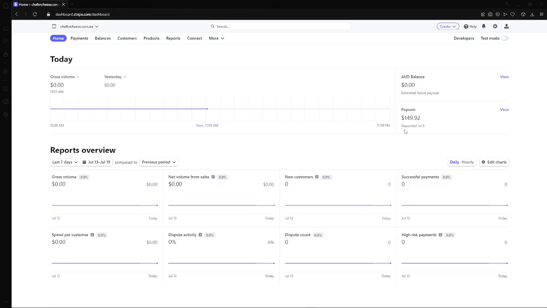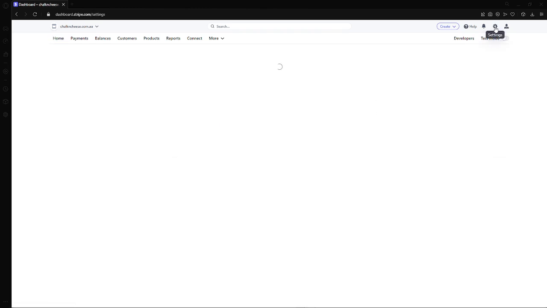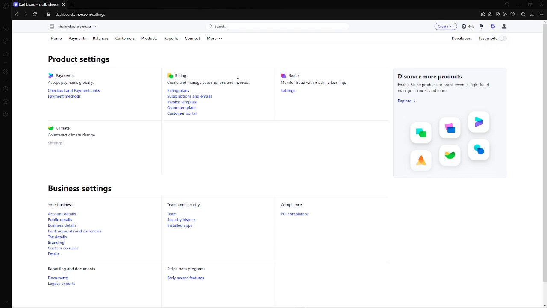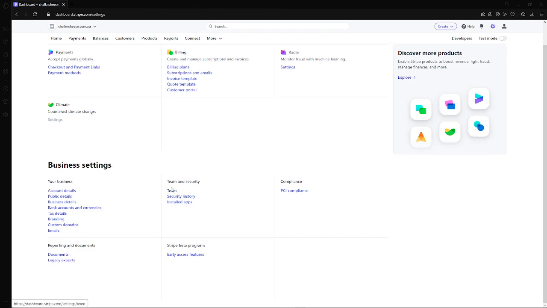Hello, today I'll be showing you how to add the CNC account as an admin to your Stripe account. First of all, we just want to go to settings. Here we'll see a bunch of settings. We'll go down to team and security. Under team and security, you'll see team. Select that.